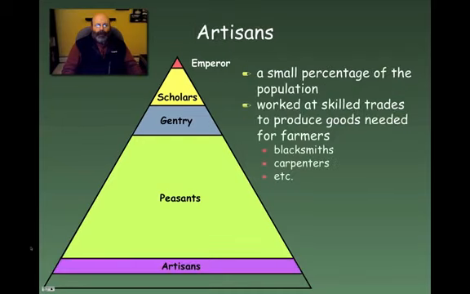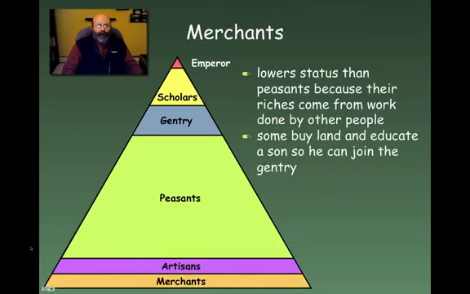We've also got artisans, who are a small percentage of the population, but they worked at skilled trades to produce the types of goods that people would need for farming. So they might be blacksmiths, they might be carpenters, they might even be potters to create devices for storing food in. Okay, so again, a small percentage of the population. And then at the very bottom, we had merchants. Now, the merchants had lower status than peasants because their riches came from work that were done by other people.